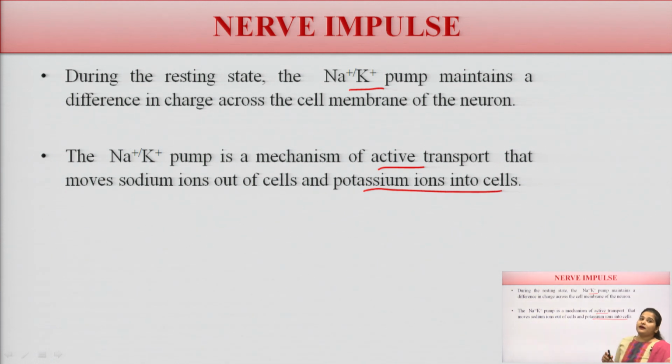Active transport means there is a need of ATP, by which the pump will open. The potassium ions which moved from the ICF to the ECF come back with the help of this pump, which works through the active transportation system.